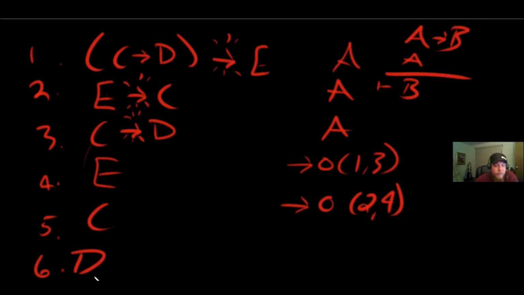How would we get the D? Well, here we have an arrow in line 3, C arrow D. Do we have a left side match for it? Yeah, we got C. So that would unlock D. So how would we get it? That would be arrow out. The arrow that we used was on line 3. The left side match was on line 5.